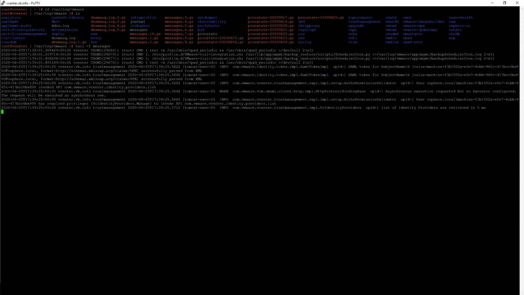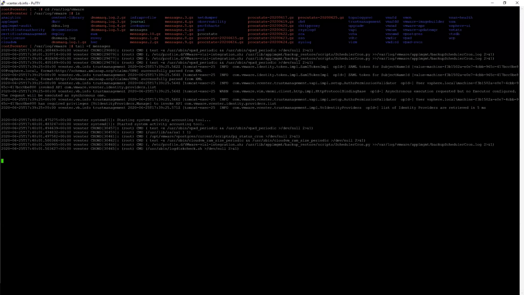So tail the messages log file itself, and sometimes what I end up doing, this is a quiet vCenter, obviously, is put in some spaces or some interesting characters, just to delineate what's going on, but then try an authentication, right? And then you'll start seeing where the logs are breaking, or the process is breaking, and it actually ends up being really, really useful.